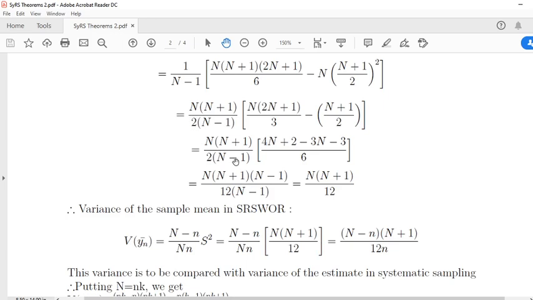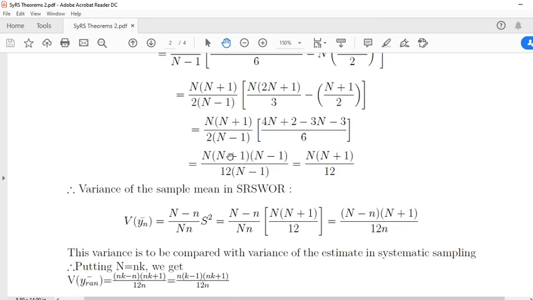Simplification: inside is 4N+2 minus, this multiplies here, this multiplies here. So this 2 multiplies 2N to 2N, so 4N plus, this multiplies 2 here. This is 3 into N minus 3, divided by 6.